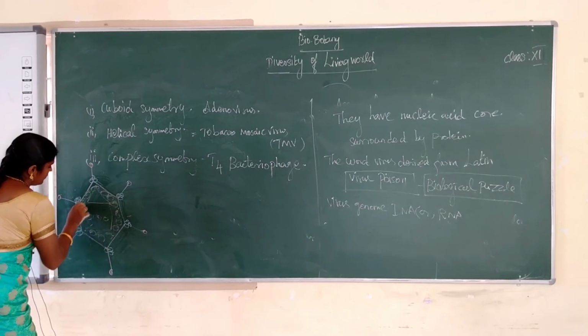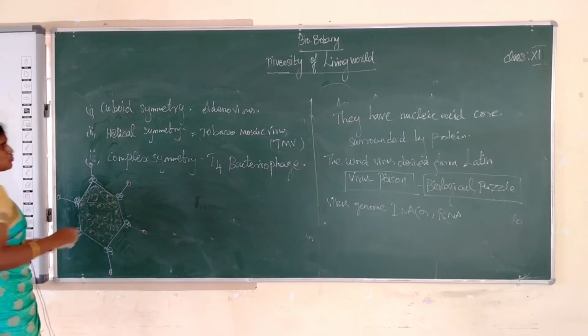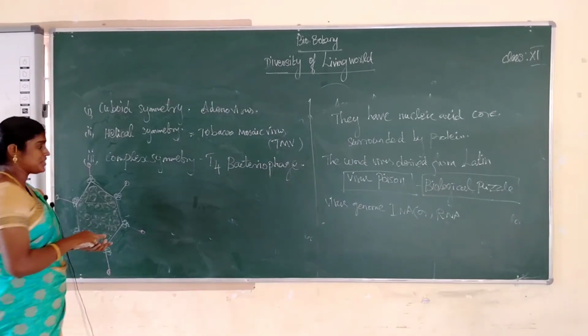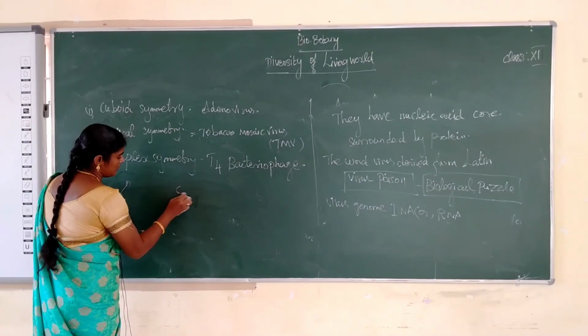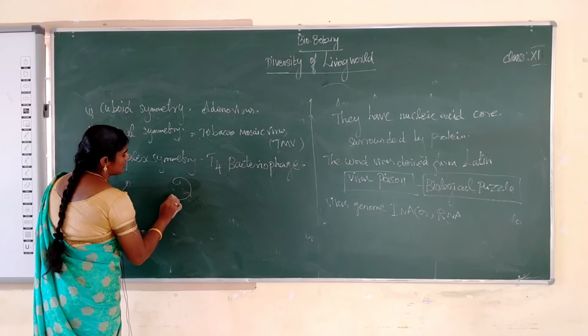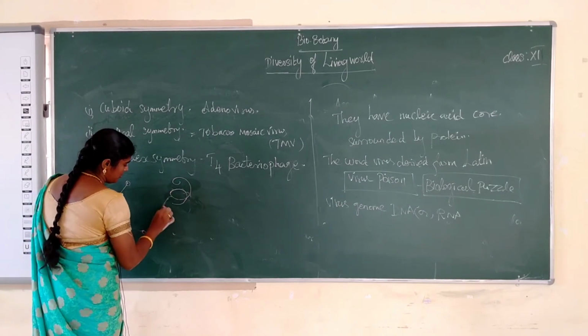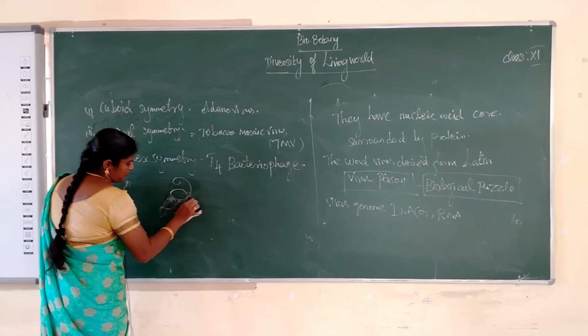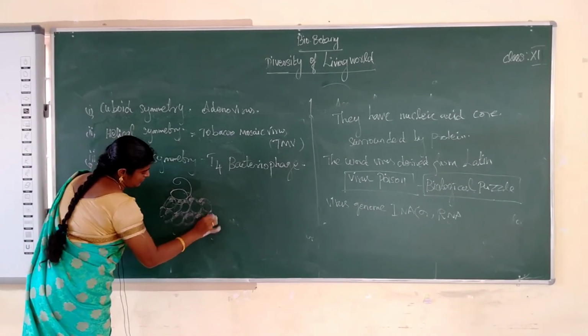Next, tobacco mosaic virus. The tobacco mosaic virus shape looks like a banana.